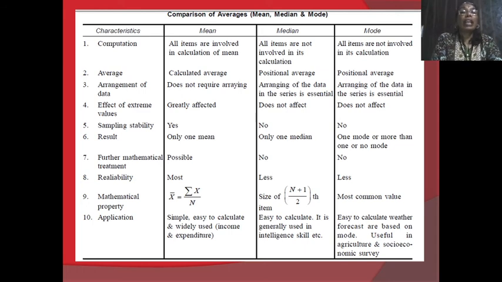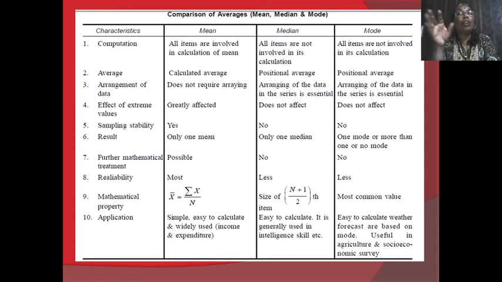For the calculation of mean, there is no necessity to arrange the data in ascending or descending order. But for the calculation of median as well as mode, we have to arrange the data in ascending or descending order. If the data contains extreme values, they greatly affect the mean, because we have to include all values when we calculate it.